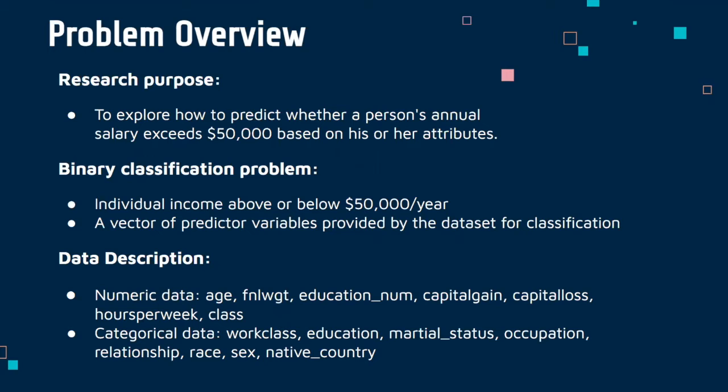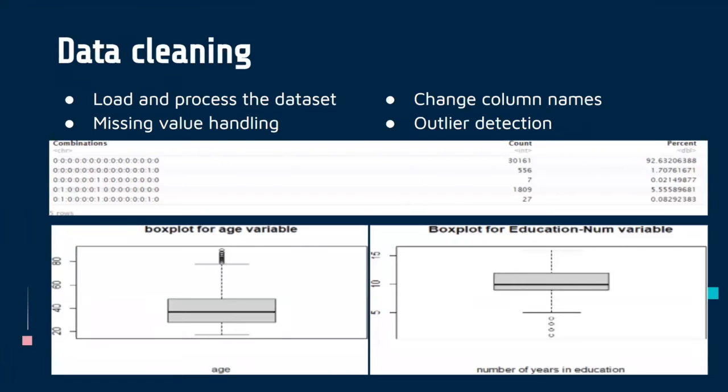This dataset can be classified into two categories: numeric data and categorical data. For data cleaning, convert the question marks to none, change the column names. The percentage of missing values is 7.37%. Because each data represents one respondent, we handle missing values by deleting entire rows. Some most likely outliers are identified above the 75th quartile for age and below the 25th quartile for education. Feature engineering and selection will be introduced below.